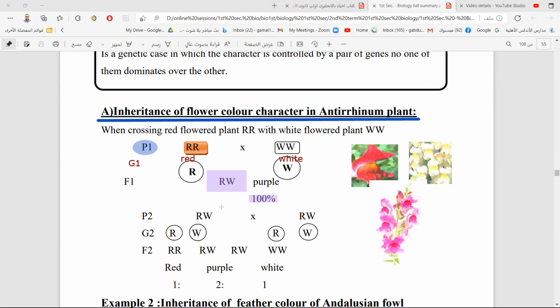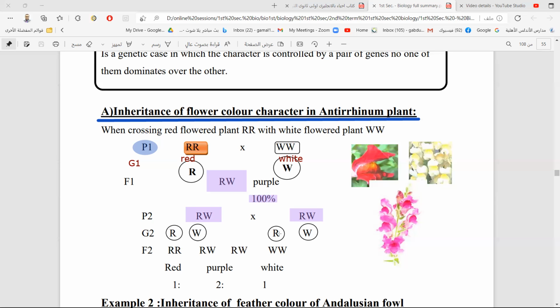If we take two purple flowers, plants, and cross them, what is the new generation? G2 will be what, and the F2 will be what? Look here, we can see P2 will be R capital W capital, which is purple, and the other one also R capital W capital. And we have the gametes or G2: one gamete has R capital, another gamete has W capital, and so also the other one has R capital and W capital.